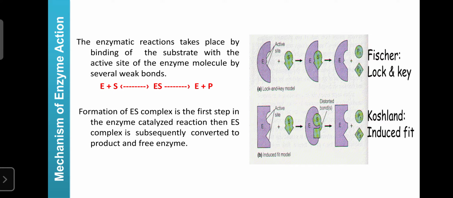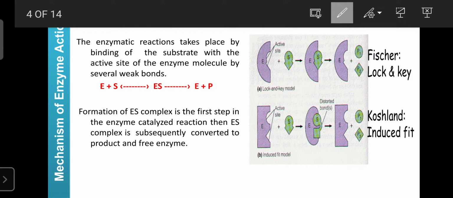Next is the mechanism of enzyme action. As you already know, enzymes have active sites where the substrate can be bound. After binding of the enzyme-substrate complex, the weak bonds are broken down, especially the hydrogen bonds, or many other bonds.